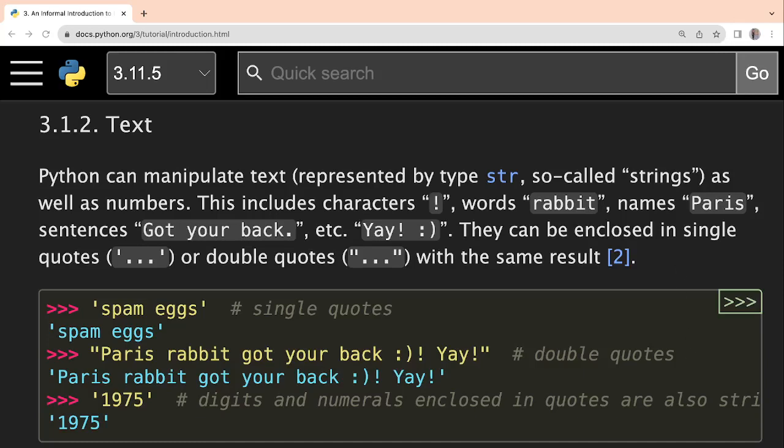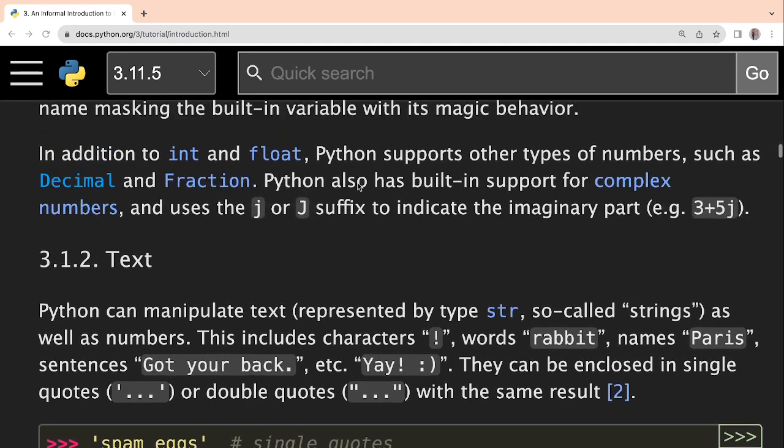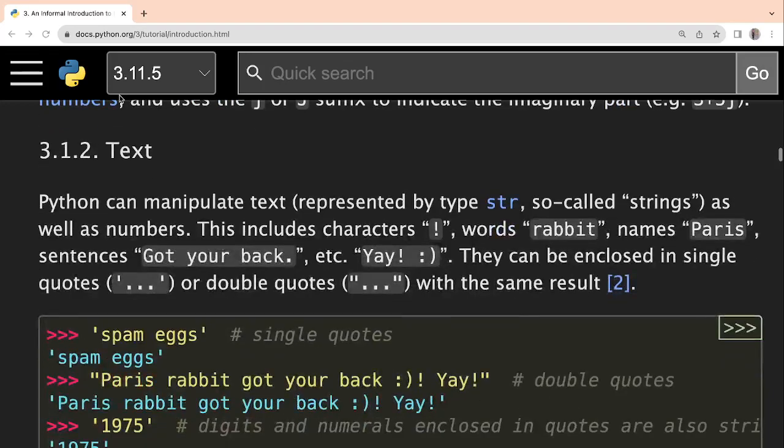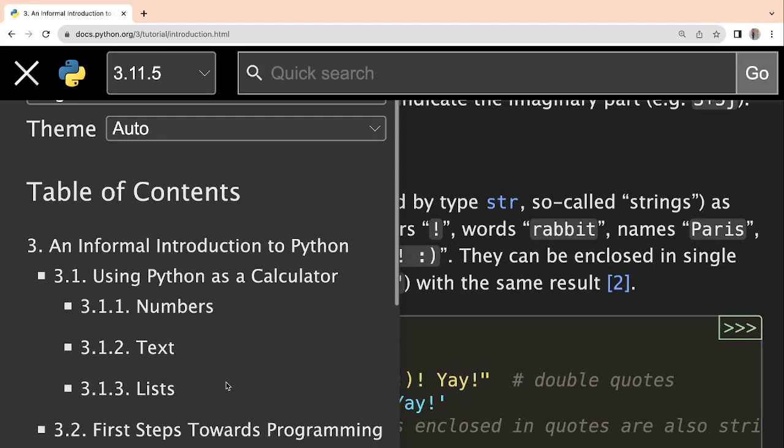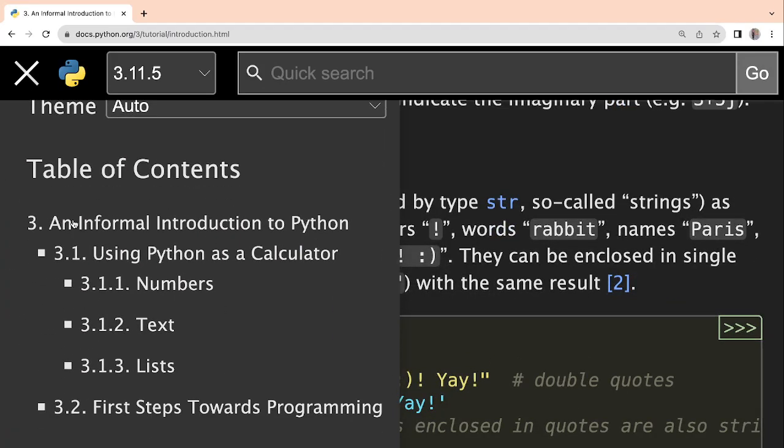Hello everyone, welcome to this lecture where I will be discussing texts. In the previous lecture, we already discussed numbers, right? You can see it from here. In the last lecture, I discussed an informal introduction to Python, and also using Python as a calculator, and this numbers section 3.1.1. So these three parts were covered in the last lecture. In this lecture, I will be discussing everything about text, okay?